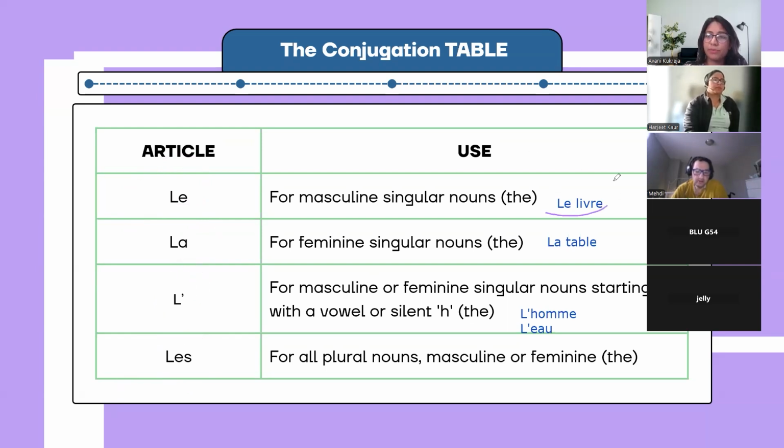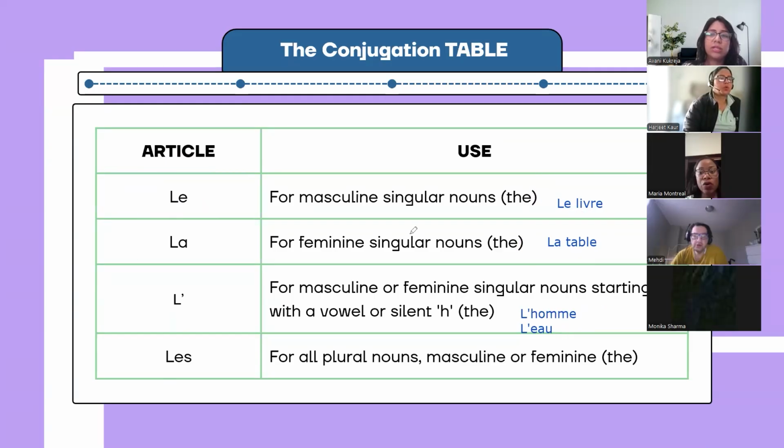So let's try with examples. Le livre. La table. L'homme. L'eau. Now, if I want to say the books, how will I say? Les livres. As I said, S will not change the pronunciation of the word. So, les livres. The tables in French would be? Les tables.